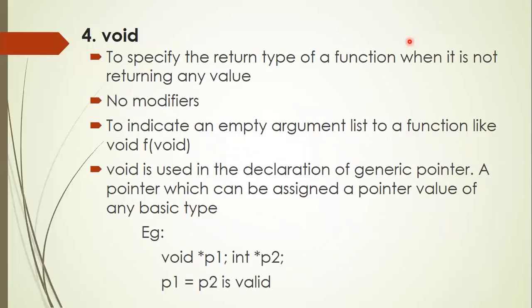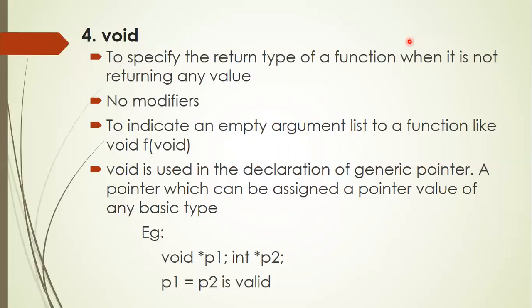The last basic data type under the built-in data type category is void. Generally, in your C programming, you have used void when you are writing functions. So in C++ also, void denotes the return type of a function when it is not returning any value. If there is a function called f and the function is not returning any value, in that case, before writing the function name, you specify void, f, and within the parentheses, you specify the arguments.